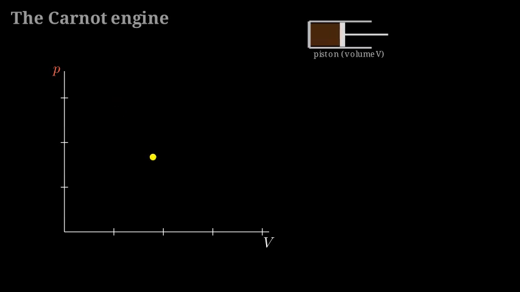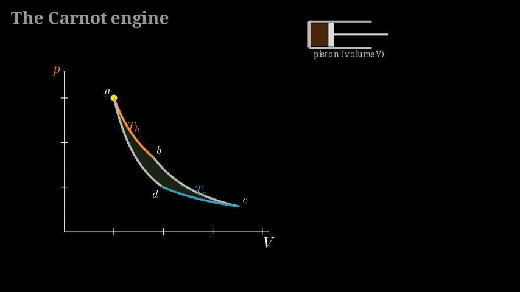Stroke 1, touching the hot reservoir, the gas expands at fixed temperature TH, the piston slides out along the top curve, from A to B. Stroke 2, now insulated, no heat in or out, it keeps expanding and cools, from B down to C. Stroke 3, against the cold reservoir it's squeezed back at fixed temperature TC, from C to D, dumping heat. Stroke 4, insulated again, squeezed the rest of the way home, back to A.